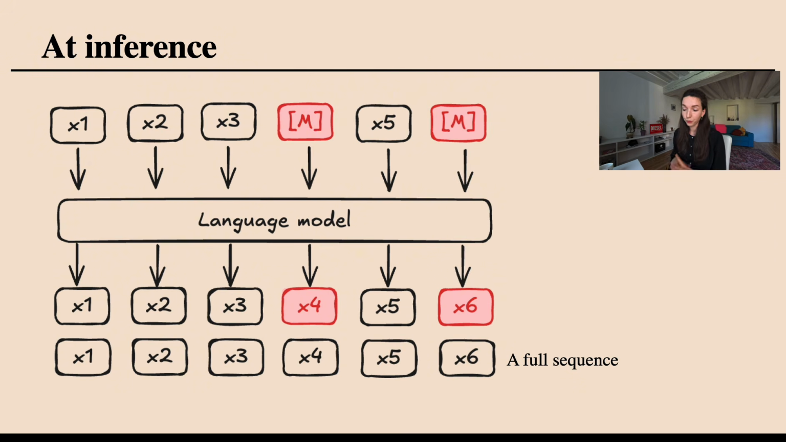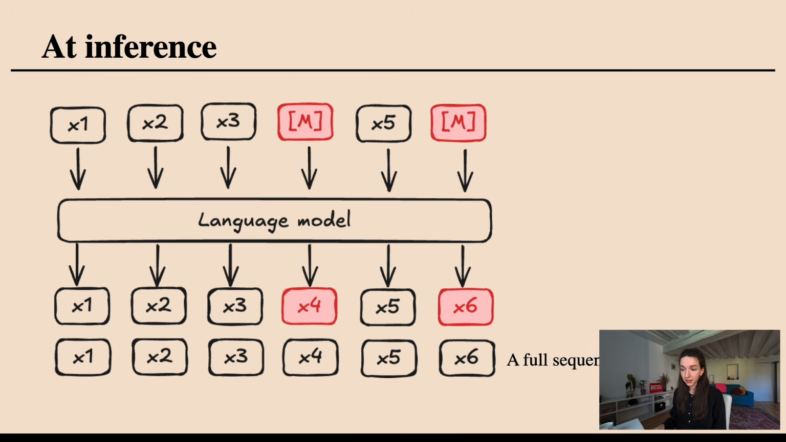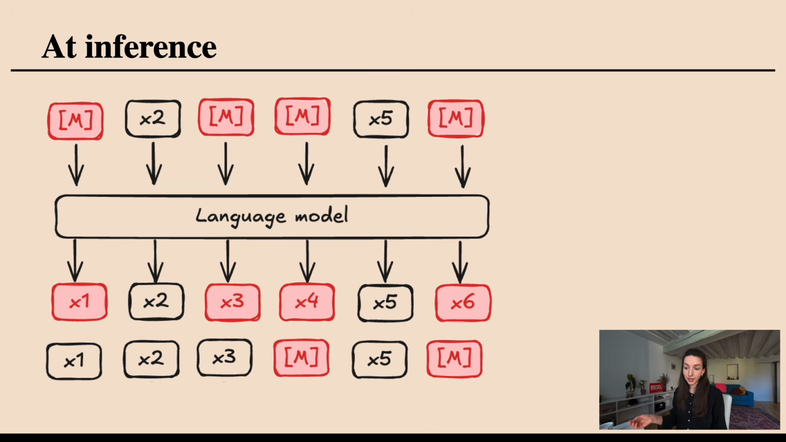So where does this promise of speed come from exactly? The benefit that this diffusion approach gives us is that we are not limited by this left to right, one by one token generation. In diffusion models, we could actually denoise multiple tokens at once. So in this image, we could actually accept a few tokens in one go.